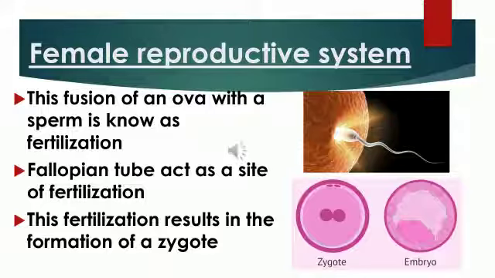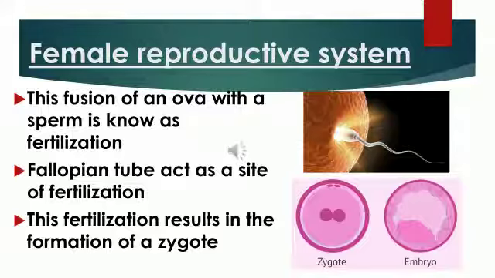During intercourse, the male deposits sperms in the female body through the vaginal passage. These sperms then swim and reach the fallopian tube, and if they meet the ovum, a sperm fuses with it.